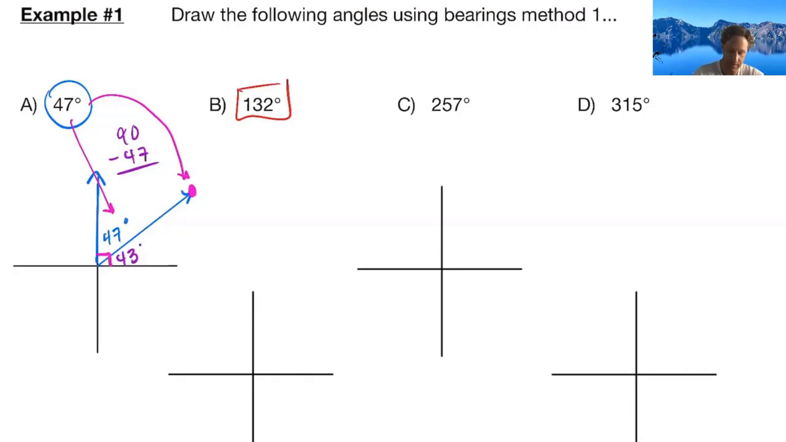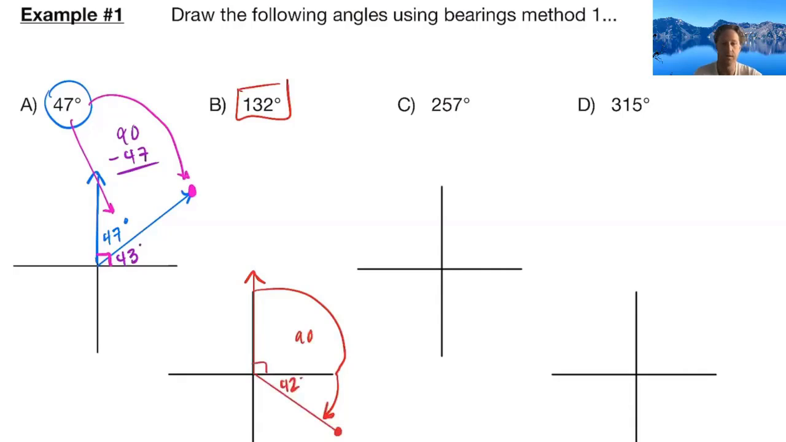132 degrees, again, starting to the north. And then I know I'm going to rotate to the right positively, but am I going to go a full 180? No. I'm going to have to come back a certain amount so that I can go 90 plus how much more?